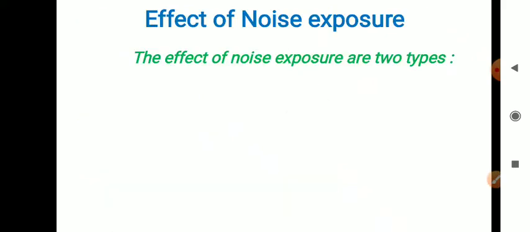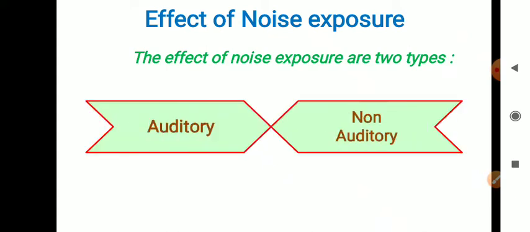Next we will discuss the effects of noise exposure. What are the effects of noise exposure on the human being. This is of two types. The first one is auditory and the second one is non-auditory.